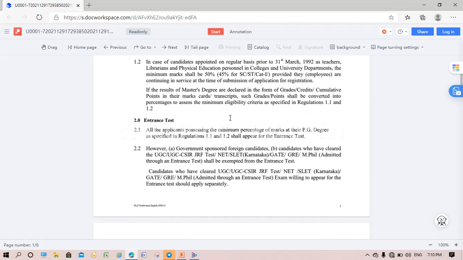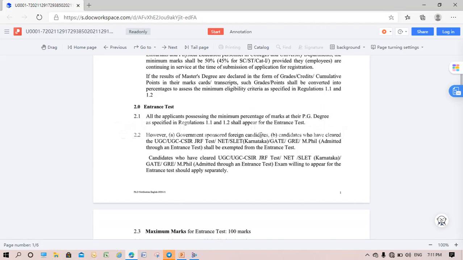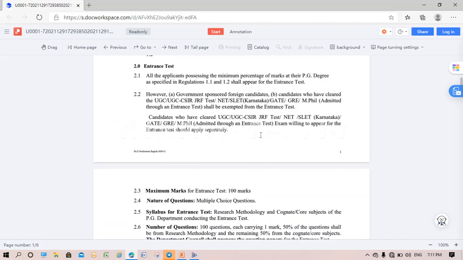And friends, coming to the entrance test, all the aspirants possessing the minimum percentage of marks in their PG degree have to go through the entrance test. If you have cleared UGC NET or Karnataka State Eligibility Test, then there is no need to attend the entrance test. And if you haven't cleared UGC NET or KSET, you have to apply for the entrance test.